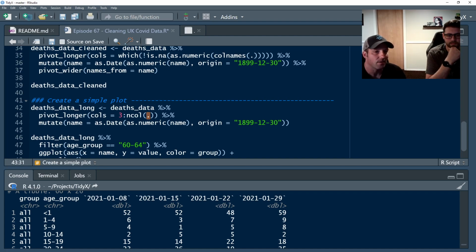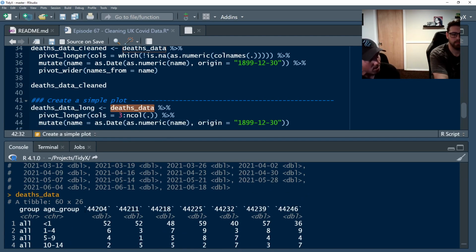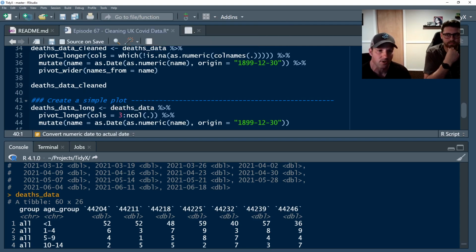The only time that this wouldn't work, having inspected the data, I knew that column 3 was going to be the first week of the year that they recorded their data. The only time this wouldn't work is if for whatever reason the structure of the data changed and had an extra column, or the UK decided to report it a different way or do something like that. Line 35 is a little bit more clever and elegant in terms of it'll work no matter what you pull in. So as long as the structure doesn't change, I'm going to go from column 3 to however many columns are there, given wherever we are in the year.